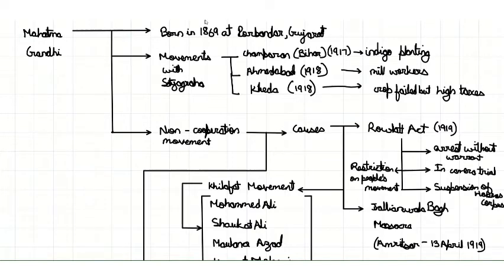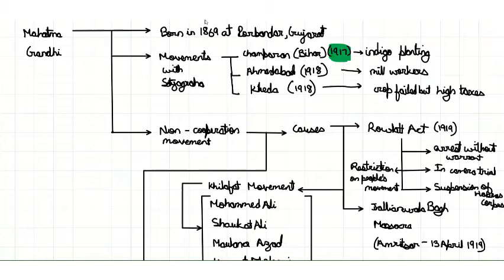His first experiments with satyagraha were in Champaran in Bihar in the year 1917. He fought for the farmers there who were forced to grow indigo in 3 by 20th of their land, which was against their will, and they also had to sell it at a fixed price by the British.